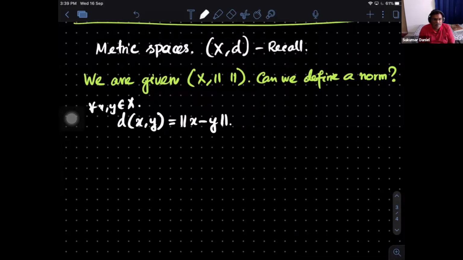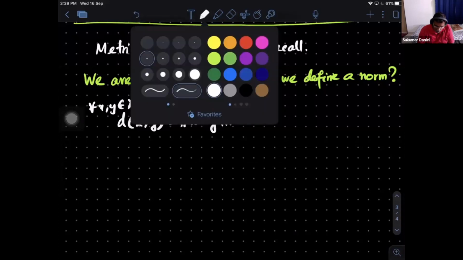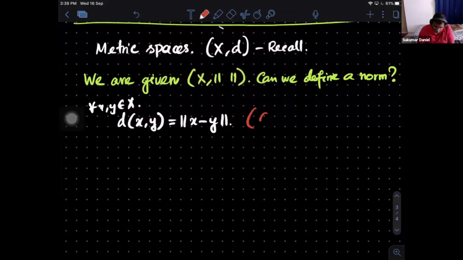So the first question we can quickly answer: is it true that this is actually a metric? You can check that, and it's easy. I leave it for you to check. These are all small things, but they will help you to recollect the definitions of both the metric as well as the norm. So please pay attention and try to do this.